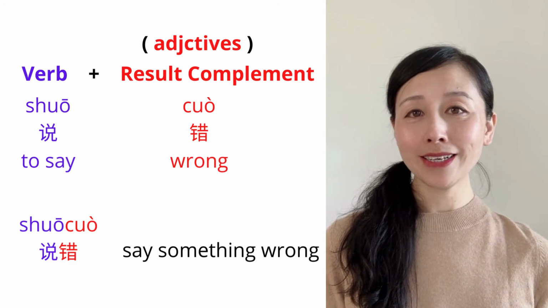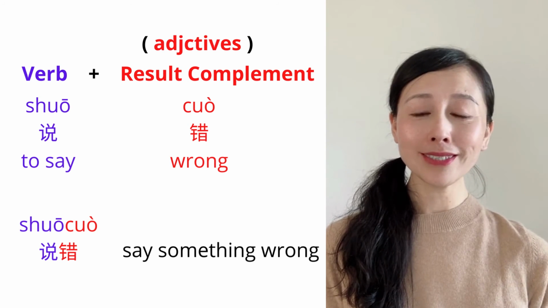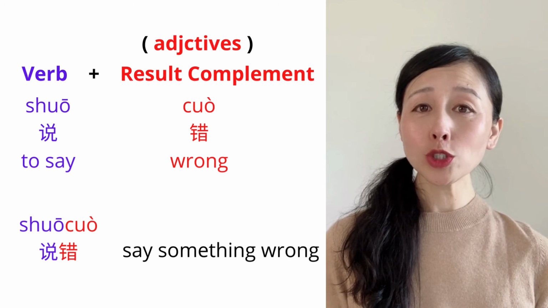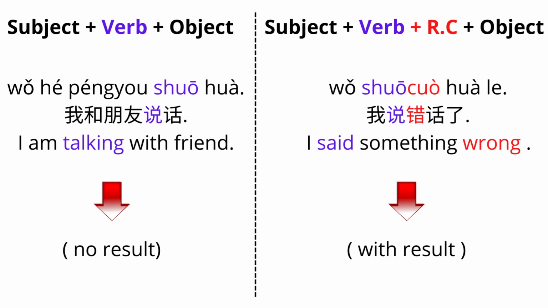Verb to say, 说. Result complement, wrong, 错. 说错 say something wrong. I'm talking with a friend. 我和朋友说话. The action is to talk, no result. The other sentence with result. I said something wrong. 我说错话了.